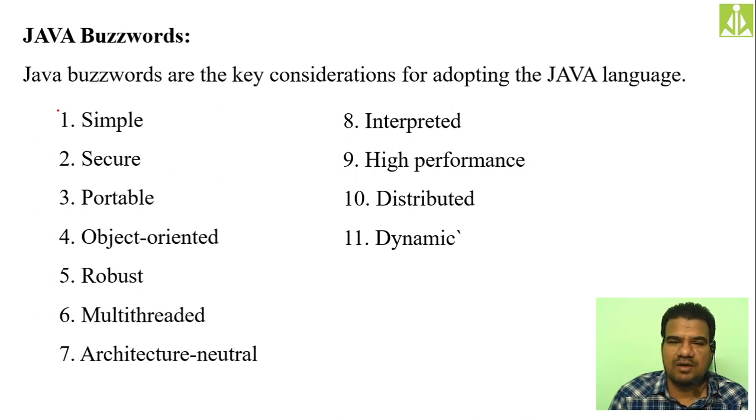So here in Java, we write the source code and we convert that source code. When we compile the Java source code, we get a code called bytecode. Once the Java source code is compiled successfully, we get the bytecode. That bytecode is completely independent of the machine's architecture.